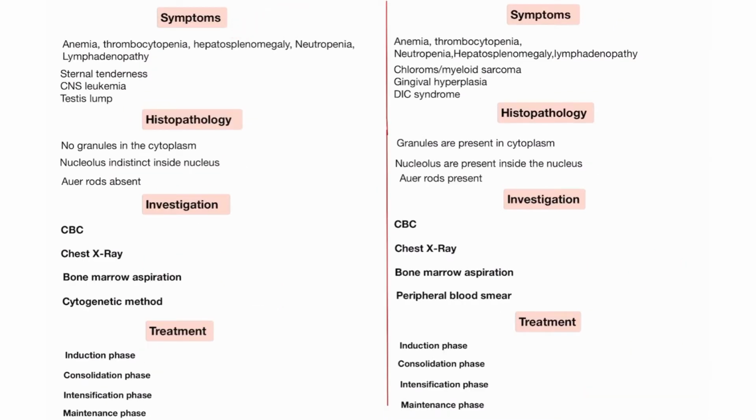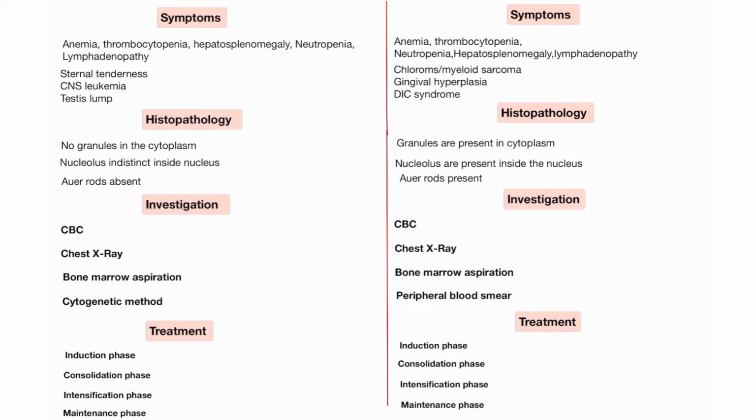Symptoms of acute lymphoblastic leukemia include anemia, thrombocytopenia, hepatosplenomegaly, neutropenia and lymphadenopathy. Also in acute myeloid leukemia: anemia, thrombocytopenia, neutropenia, hepatosplenomegaly and lymphadenopathy. In these cases you will see these symptoms are the same in both, but sternal tenderness, CNS leukemia and testicular lump are characteristic of acute lymphoblastic leukemia. So these three are important in an acute lymphoblastic leukemia patient; you will find this type of symptom.